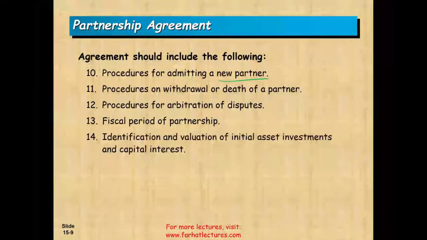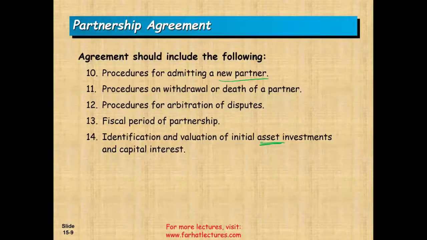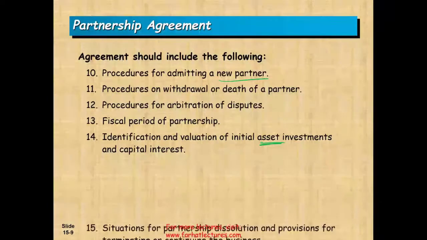Okay. Identification and valuation of initial asset investments and capital interests. And we're going to talk about this later on. When you contribute an asset, how do we determine how much the asset is worth? Okay? Do we bring an appraiser? Do we agree on it? Do we look it up on the internet? How do we do so?